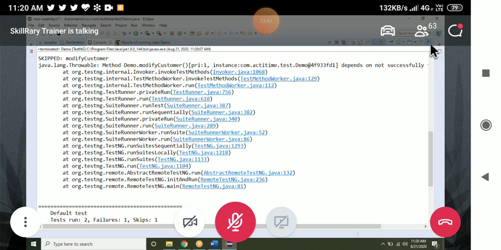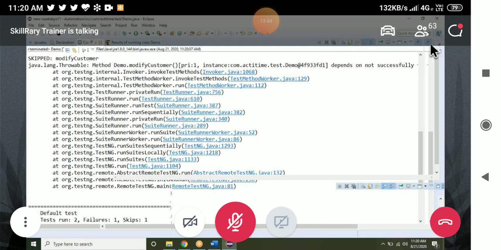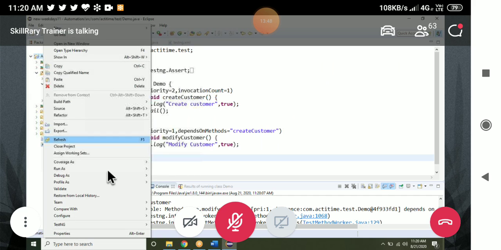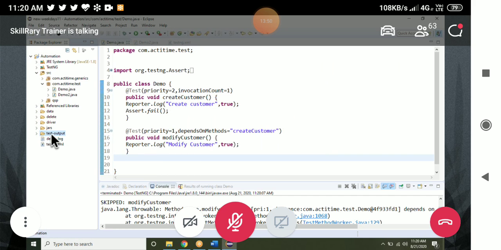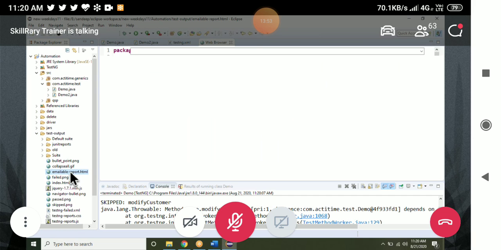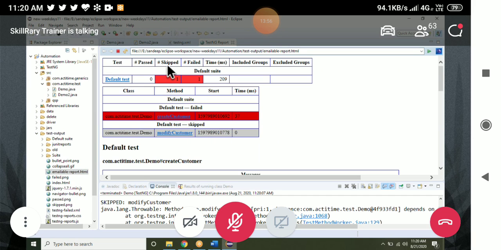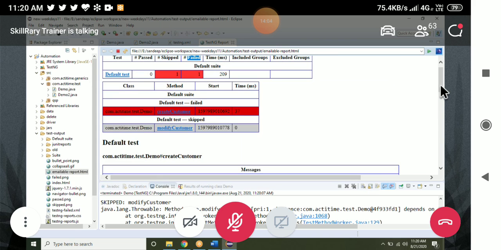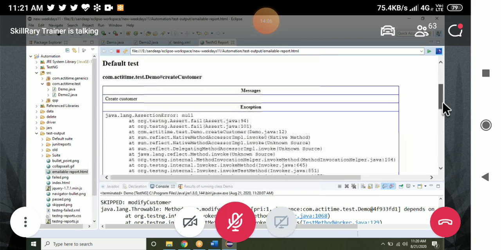Even if you go to the report, you can see that. Let me go to the report. How to see the report? Right click on automation, refresh, open the test output folder, right click on the emailable output, open it. You see one test case skipped, one is failing. And here it is printing the message.